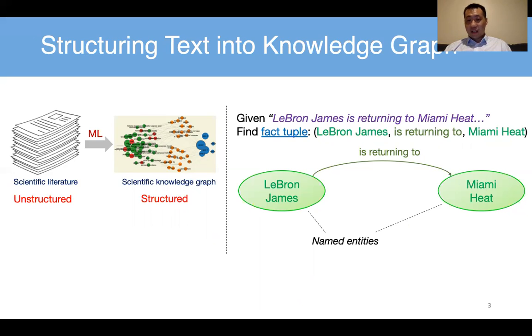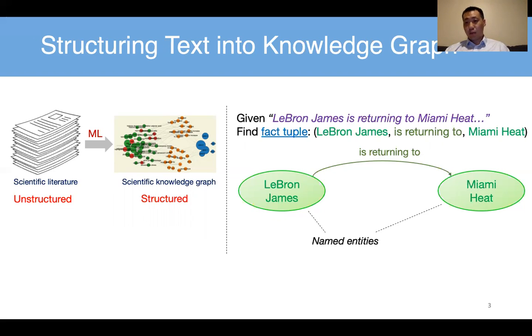So after several years in Cleveland, people think about whether LeBron James will return to Miami Heat or not. And actually his decision is to join Los Angeles Lakers. He's now a Lakers player. So when we have a lot of information that has been structured into the knowledge graph, then we can see here quite a lot of outgoing links from LeBron James that are returning to or joining the team. Most of them are connected to Los Angeles Lakers, not Miami Heat. Miami Heat is a minority.